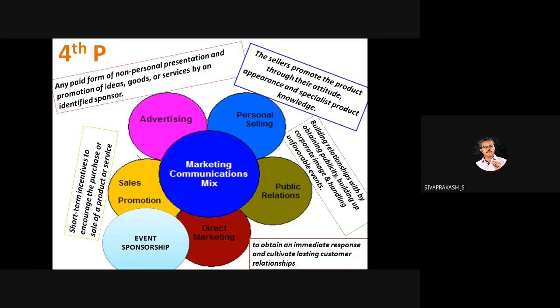In assertion reason format, they will give the concept and they will give the reason. For example, instead of asking a question, they will put up the assertion, and the reasons can be a variety of reasons. Reason 1, reason 2. Then you need to evaluate, match, and choose the best option. Which means you need to know all the things, then only you can choose. So basically we used to study 5 components. The 6th one is event sponsorship, an updated one, in the 4th P.